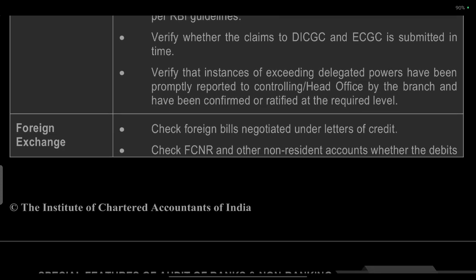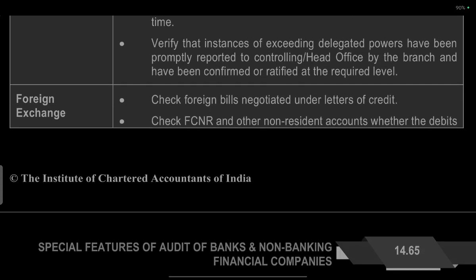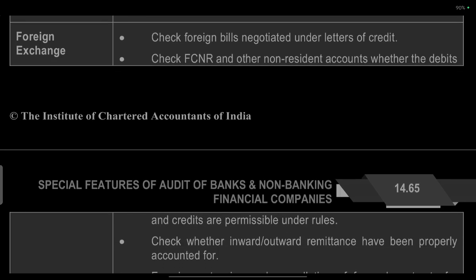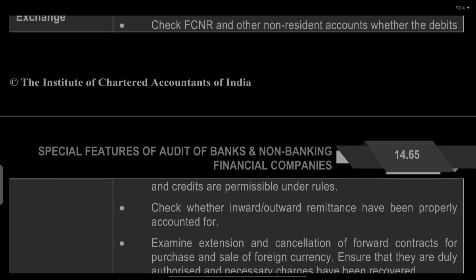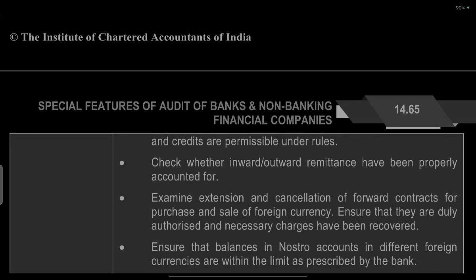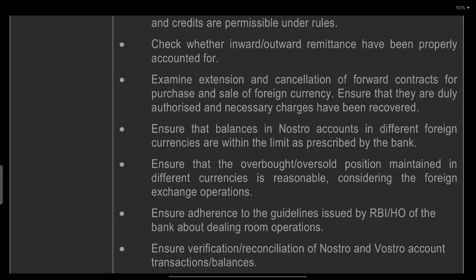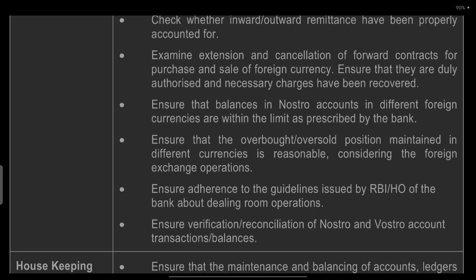Verify that instances of exceeding delegated powers have been promptly reported to the controlling head office of the branches and have been confirmed and ratified. Foreign exchange. Check the foreign bills negotiated under letters of credit. Check the FCNR and other non-resident accounts, whether debits and credits are permissible as per the rules. Check whether the inward and outward remittances have been properly accounted for. Examine the extension and cancellation of forward contracts and the purchase and sale of foreign exchange.